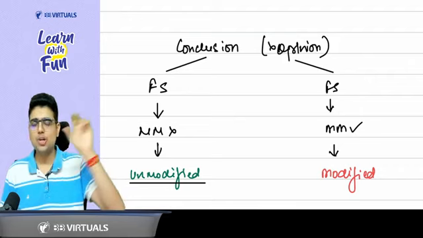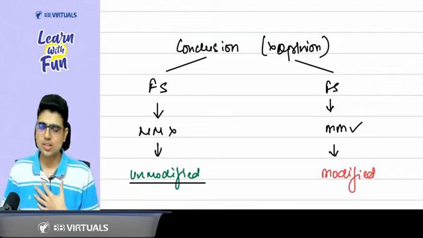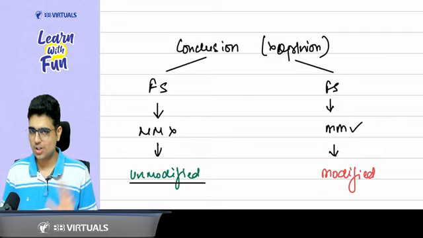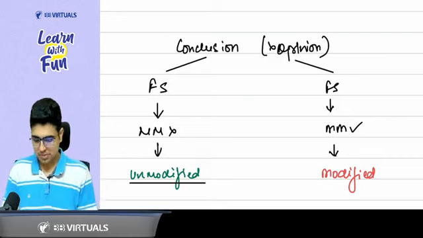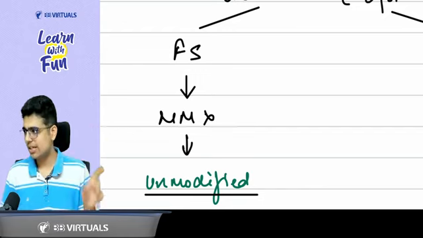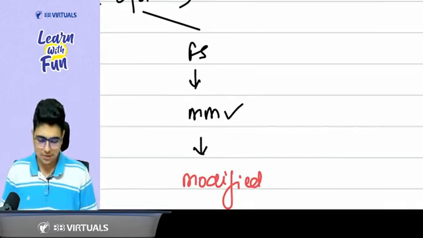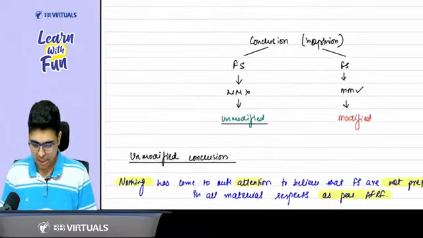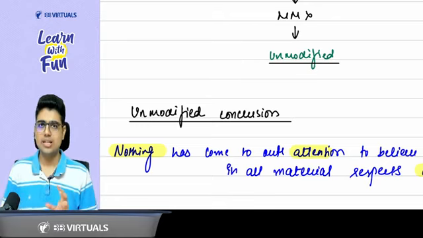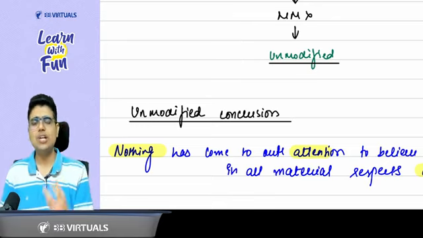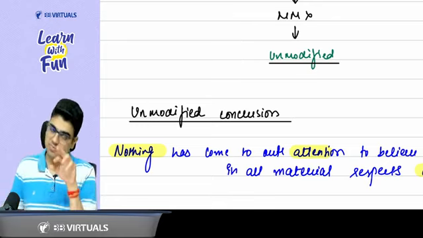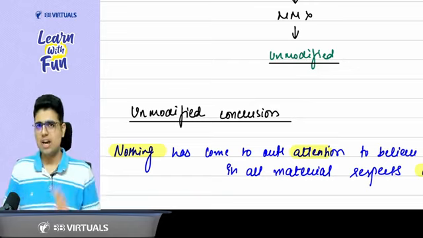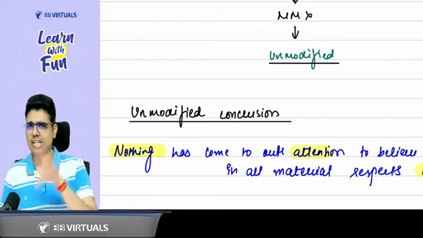In the review part, do we use the word opinion or conclusion? Sir, we use the word conclusion, not the opinion. If the material misstatements are not there, give an unmodified conclusion. If the material misstatement is there, give a modified conclusion. Now when I am giving an unmodified conclusion, is it a positively worded opinion or a negatively worded opinion? Negatively worded opinion. What is the difference between positively worded and negatively worded?